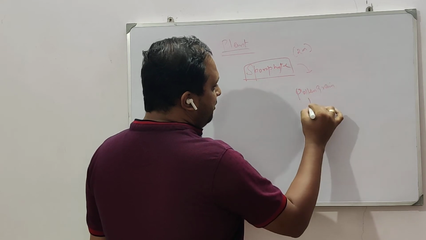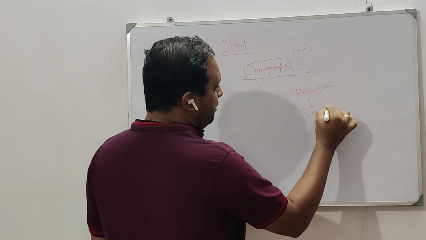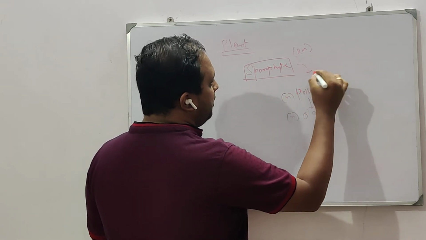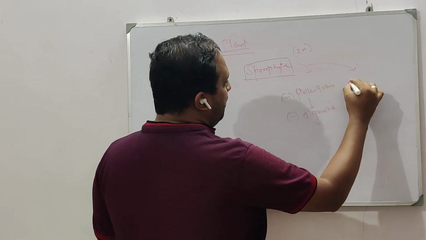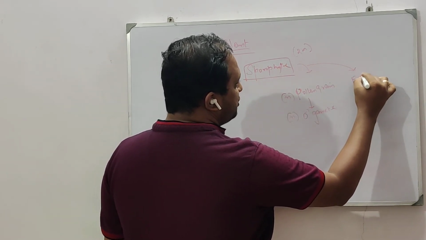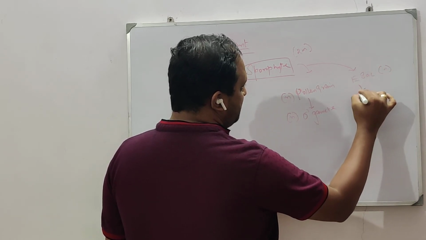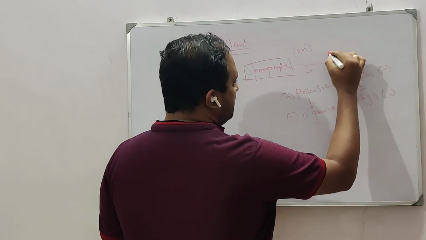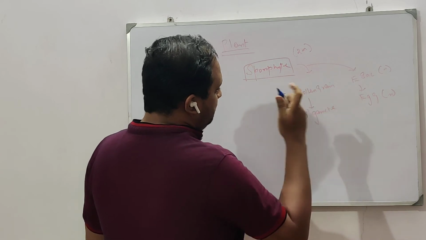Pollen grain will have the male gamete, so this is going to be haploid. In case of the female, it is going to be the embryo sac, which is present in the ovule, which is N, which has got the egg, which is again N. So this division should be, this is 2N, this is N.